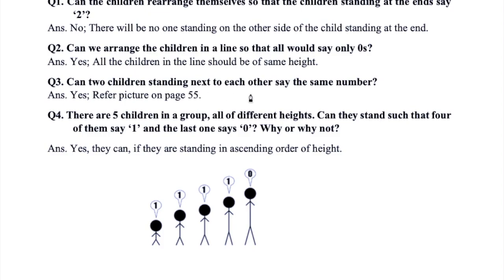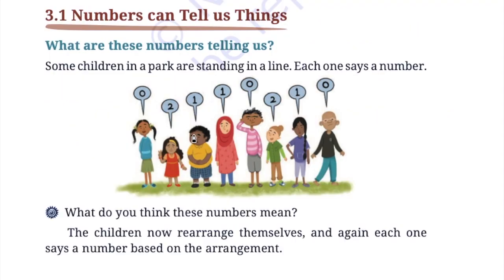Can two children standing next to each other say the same number? Yes. See, the third boy and the fourth girl, they both are saying 1, because only one kid is taller in height than them. So this is also possible.